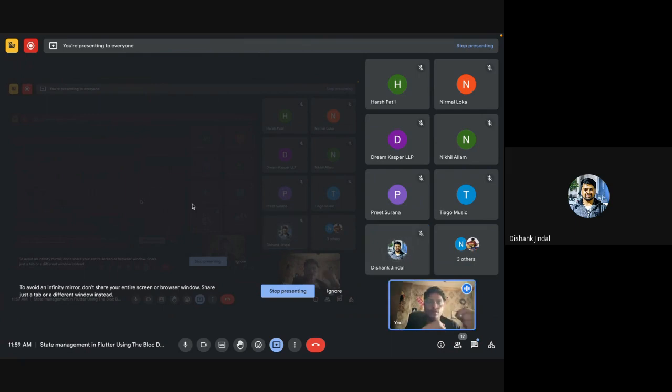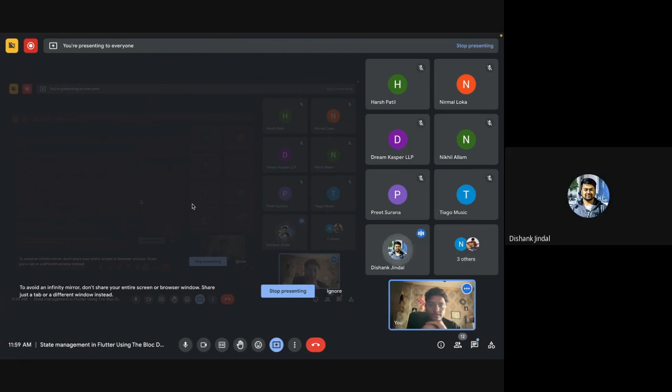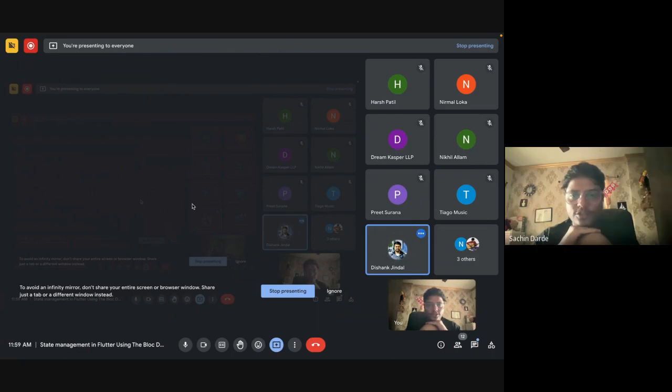If you want, I can brief it in the next session. I know the concept of it. I honestly don't create my own, but I know how it actually works. Basically, annotations help guide us. If you want a brief analysis on that, I'll make sure I come up with that in the next session. Yeah, that will be helpful. If you can give 10-15 minutes of a session on that, that would be great. Sure, thank you, Sachin.